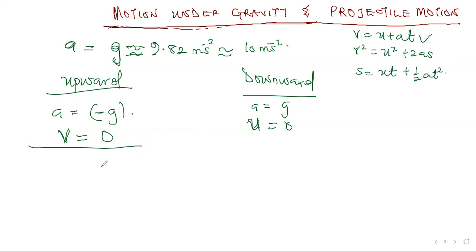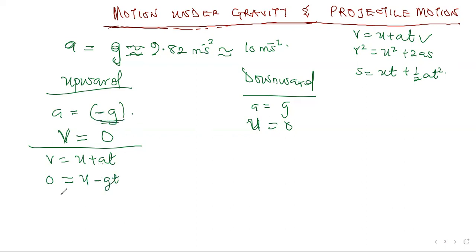Now, picking this first one, bringing it under this place, which is V equals U plus AT. Now, let's make the changes here. I told you that our A becomes minus G and our V becomes 0. So therefore, this V has become 0 equals U, and instead of having A here, it becomes minus GT. All right? Because we have minus G, negative.